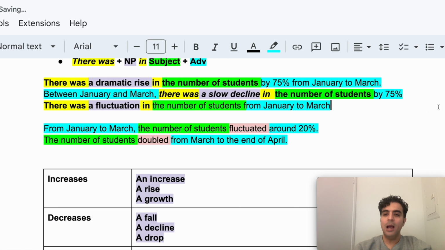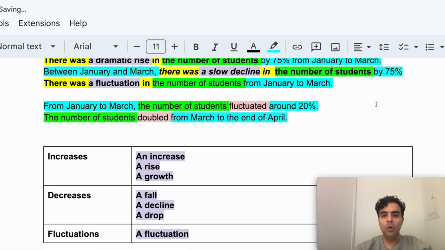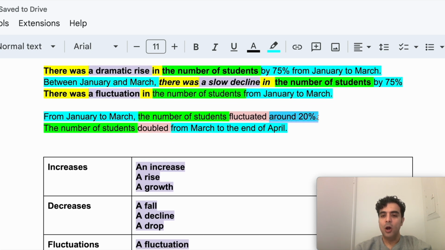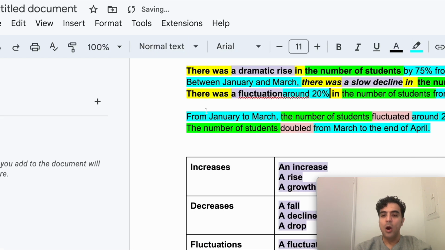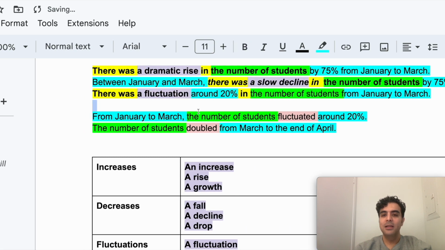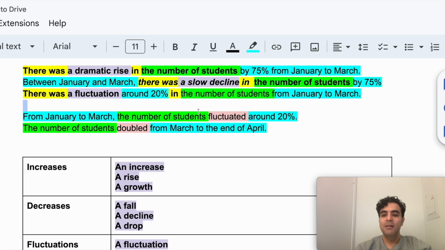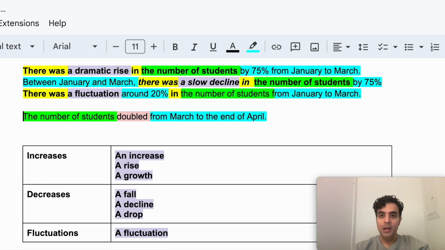Now, one thing I've missed in my example is this, around 20%. Where does this go? So we could say there was a fluctuation around 20% in the number of students from January to March. You see, every single element in the original verb phrase structure made its way to this new structure that I have. And let's do this last one as well.